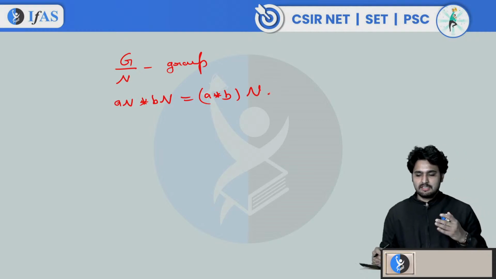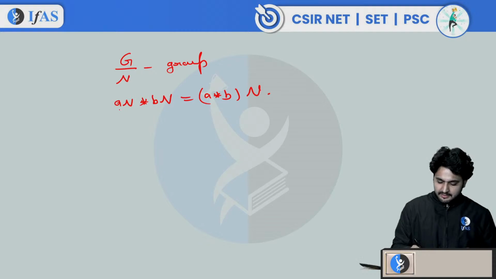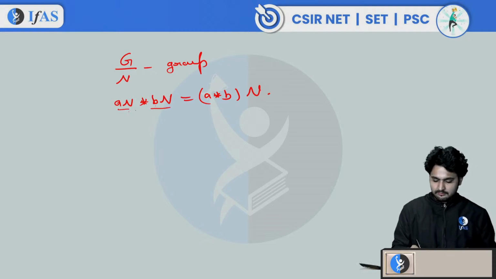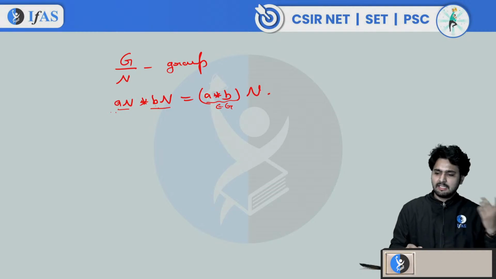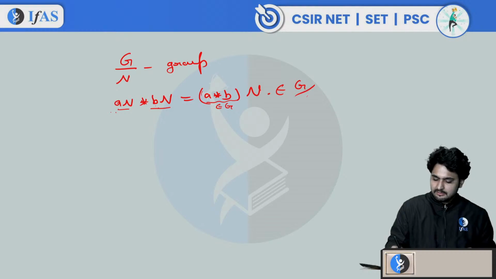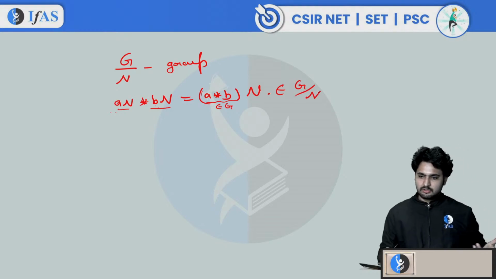Let's look at each property one by one. So first property is the closure property. If we consider these two cosets, a and b are coming from G, not N. A star b will also be inside G. When it is an element of G, it means that this is a coset by some element of G, so it is an element of G by N. Correct or not? The closure property is satisfied.